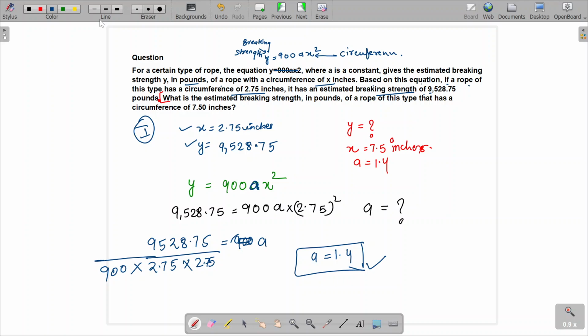Because they are asking to find out the value of y when the circumference is 7.5. Circumference is not the same, it changed. So the y value will ultimately change. That's what you have to do. So y equals 900 times 1.4 times 7.5 whole square.